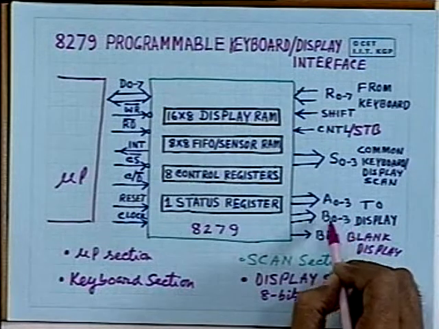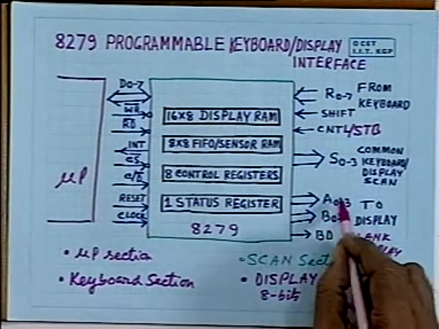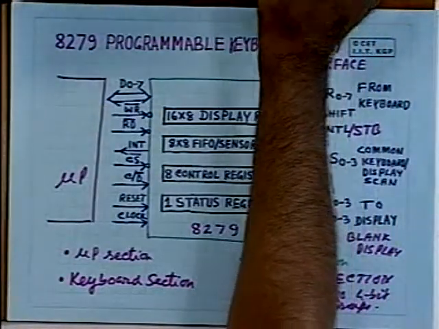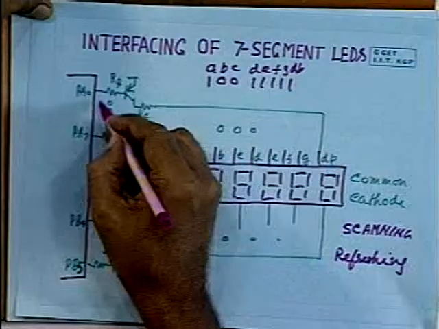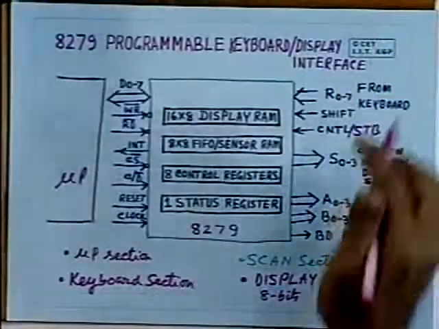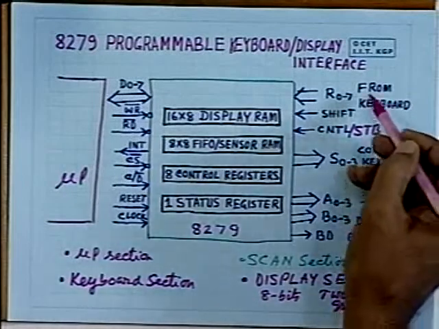So A0 to 3 and B0 to 3 together form the 8 lines, and with the help of these 8 lines you will be able to interface to these 8 segments. As you have seen, you require 8 lines to drive 8 segments. So these lines are forming that, and the inputs are coming to these lines.